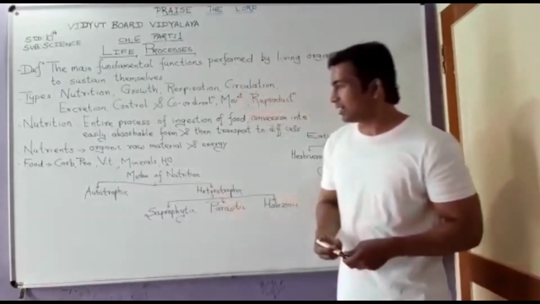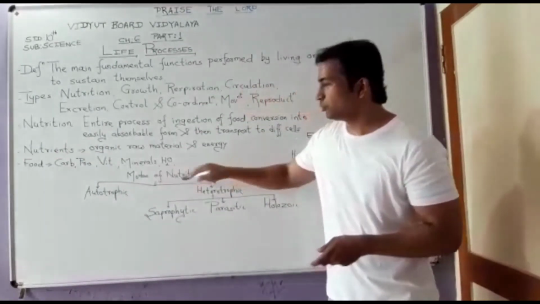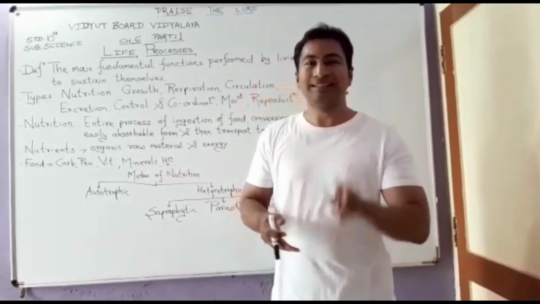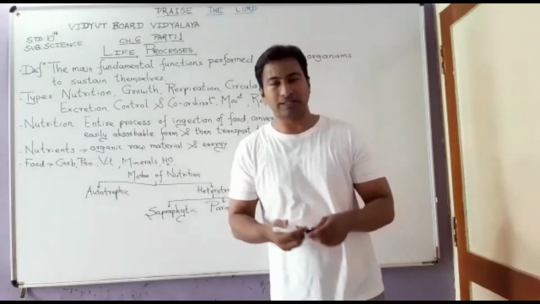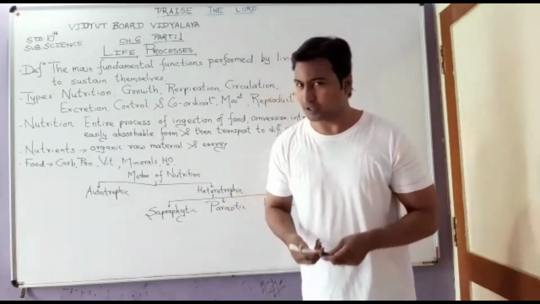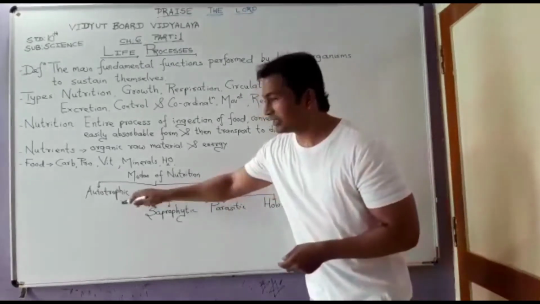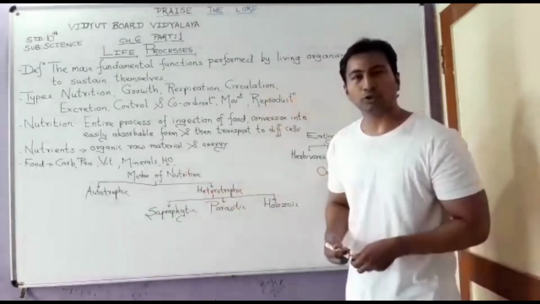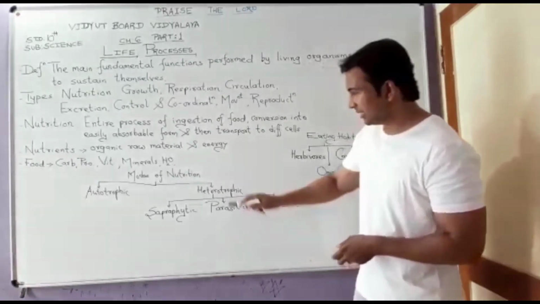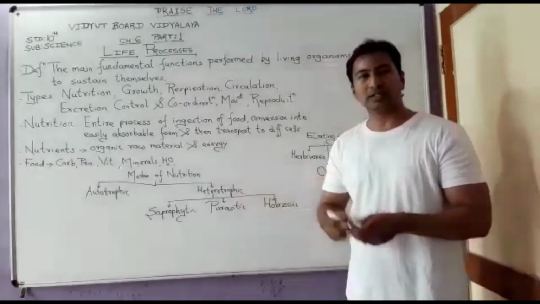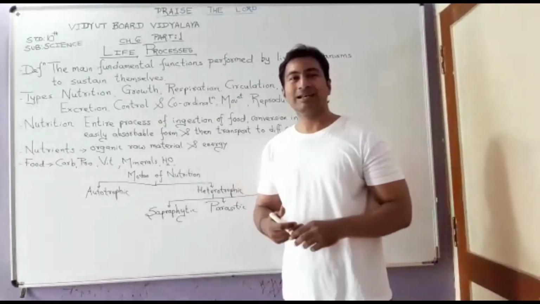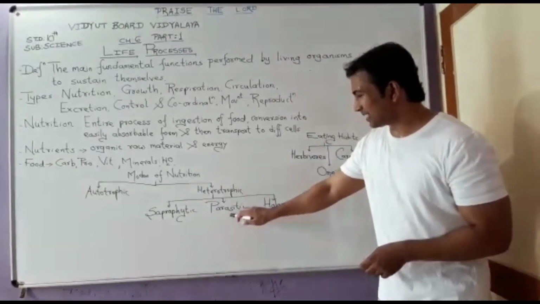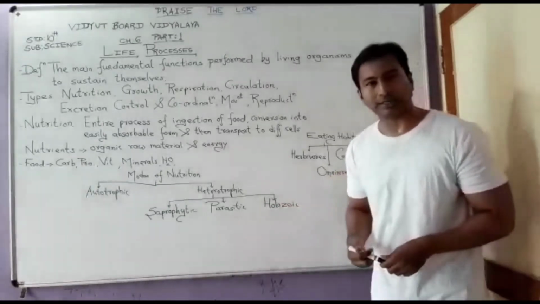Fine. Now, based on the modes of nutrition, depending on the kinds of nutrition, there are two basic types of organisms, or the types of nutrition we can say. The first is the autotrophic mode of nutrition and the second is the heterotrophic mode of nutrition. The heterotrophic mode of nutrition is further classified into three basic types, that is the saprophytic, the parasitic and holozoic.